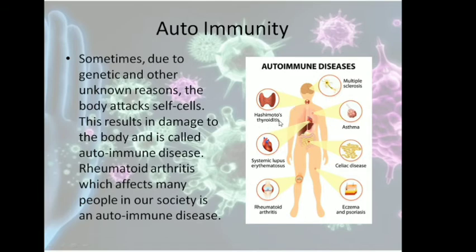Hashimoto thyroiditis basically affects the thyroid gland. Systemic lupus, the heart. Rheumatoid arthritis, basically the joints. Then eczema and psoriasis, these are basically skin diseases. Celiac is the disease of the gut, the small intestine. Asthma, of the alveoli of the lungs. And multiple sclerosis is basically where neurons are damaged due to this disease. So the immune system of a person attacks the cells of their own body, and this is basically a genetic defect.